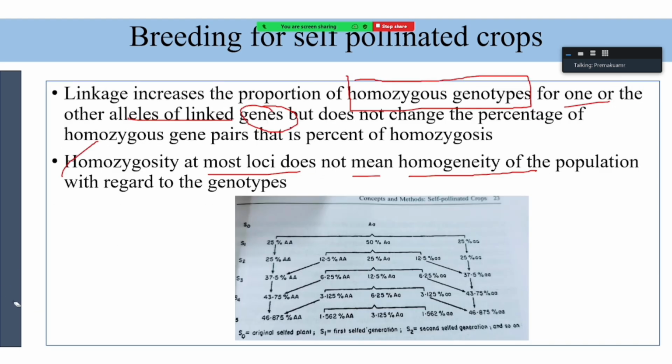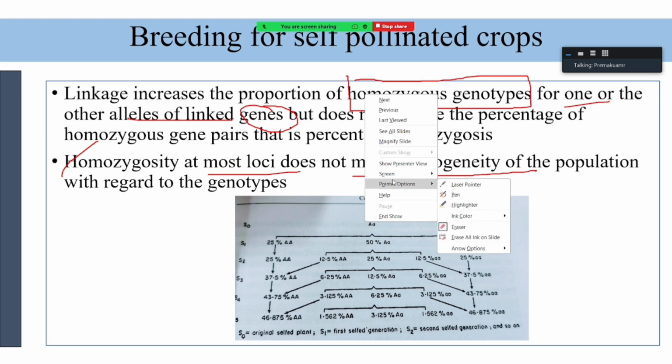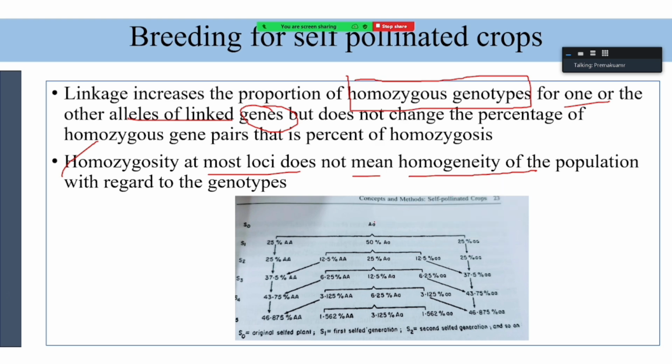Then, if you look at how selfing affects the percent of homozygosity, take a population segregating at one locus. When you do selfing, what will happen? There will be a 50% reduction in the heterozygosity. Heterozygous will segregate. Then a 50% increase in the homozygosity: capital A 25%, small a 25%.